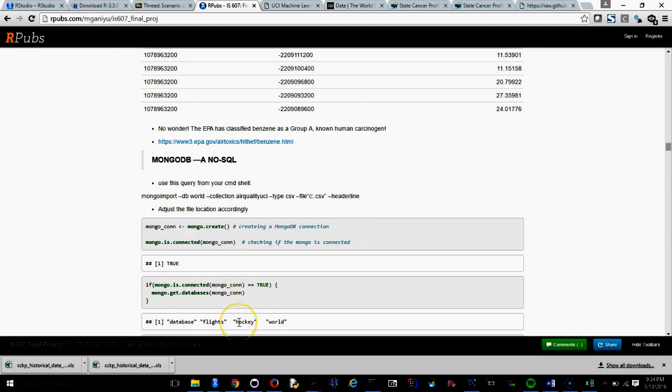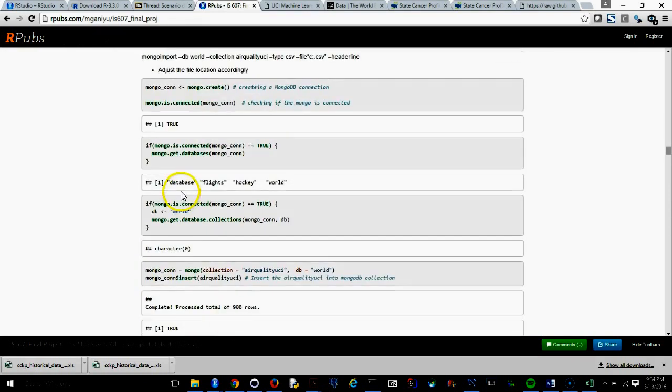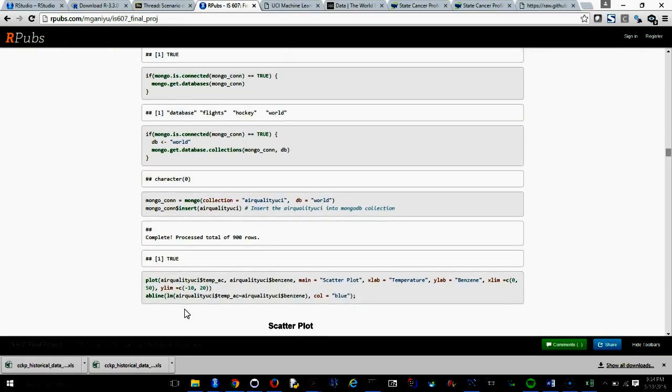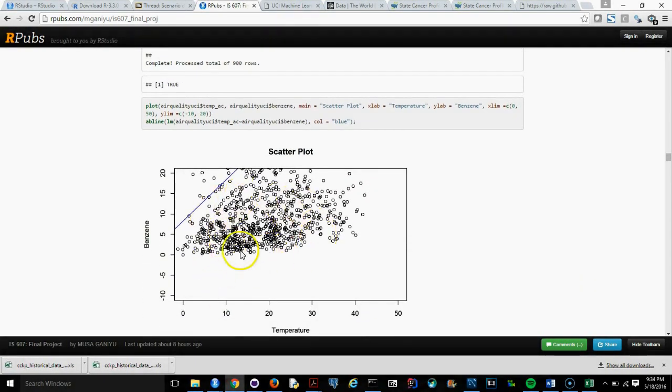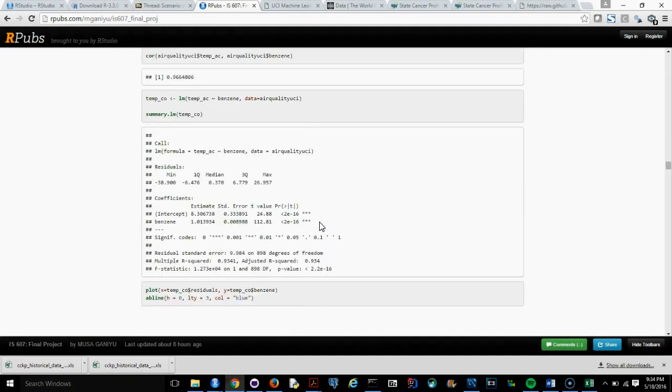So here it is connected, and we see the database right on it. So we try to name it that, and then here it is. So the 900 observations were sent in today, and it replied that it already got it here. So here we try to plot based on that to see what we have there, and this is what we have there as a scatter plot.